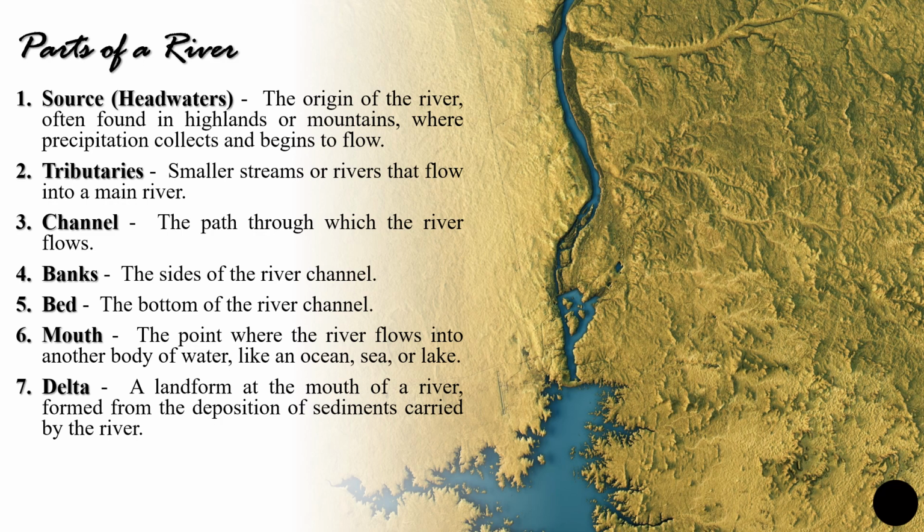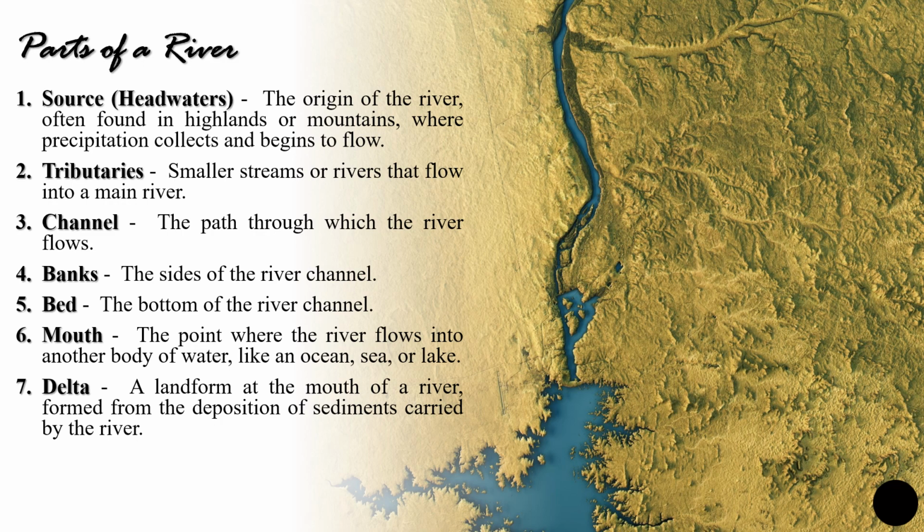Now let us understand the different parts of the river. We have the source, tributaries, channel, banks, bed, mouth, and delta. The source is the origin of the river. Usually this is found in the highlands or mountains, where rainfall gets collected and starts to flow. Then we have tributaries, which are smaller streams or rivers that flow into the main river.